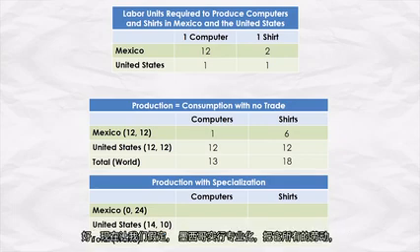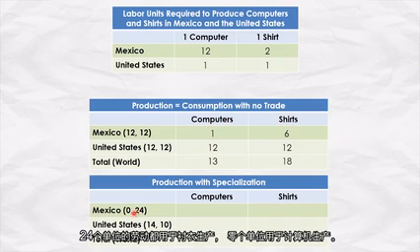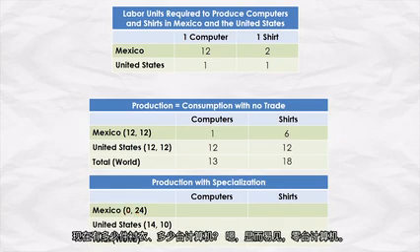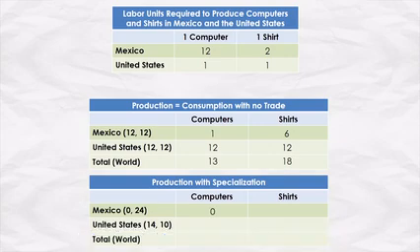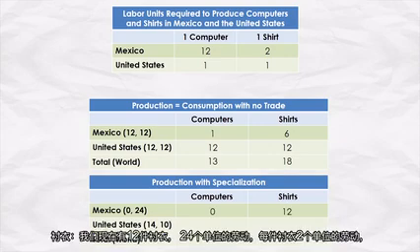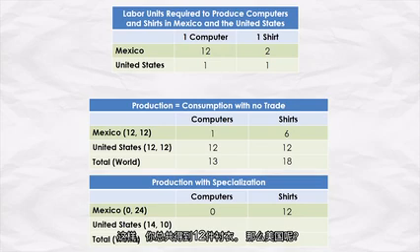Okay. Now let's suppose that Mexico specializes, puts all of its labor, 24 units of labor, into shirt production, 0 into computer production. How many shirts and computers now? Well, clearly 0 computers. Shirts, we now have 12 shirts, 24 units of labor, 2 units of labor per shirt, so you get 12 shirts in total.